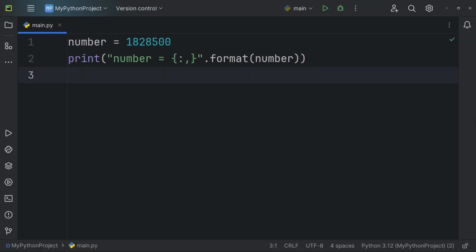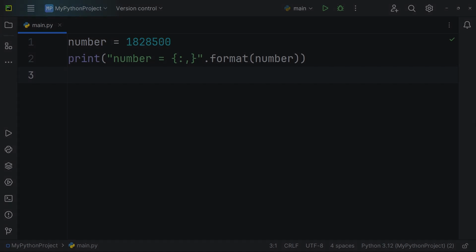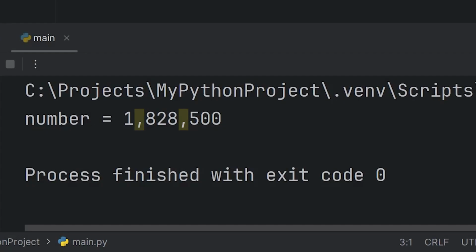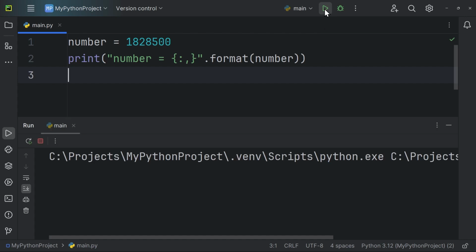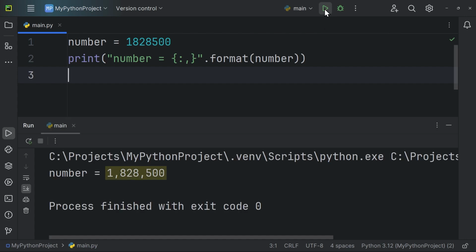To give you an idea, first, we store a large number in a variable called number. Our goal is to add commas for every 1,000. To do this, we pass the number variable as an argument to the format method. To format the output text, inside the placeholder, we put a colon followed by a comma. When we run the code, the output will display the large number with commas for every 1,000, making it easier to read.